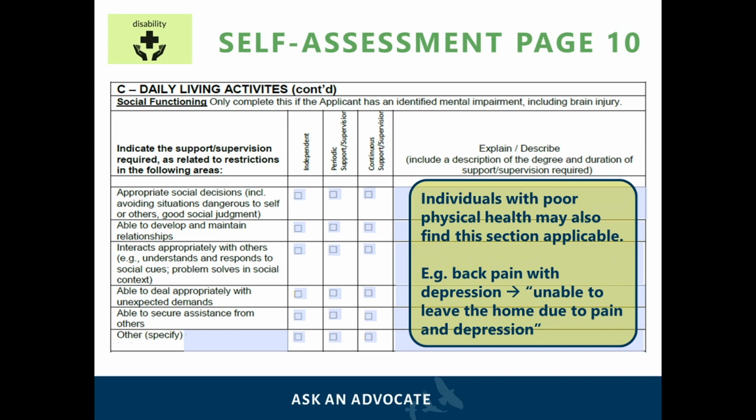For the social functioning of this question, it is applicable to applicants who are suffering identified mental impairment or brain injury. Based on our experience, applicants who are suffering from physical disabilities should consider completing this section as well. For example, someone suffering from physical pain may be making inappropriate social decisions or interacting with others in an irritable way. The applicant may want to write about their inability to ask for help, deal with unexpected stressful situations, develop and maintain relationships, interactions with others, and their ability to make appropriate social decisions.